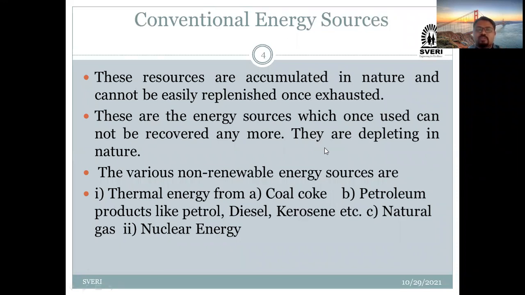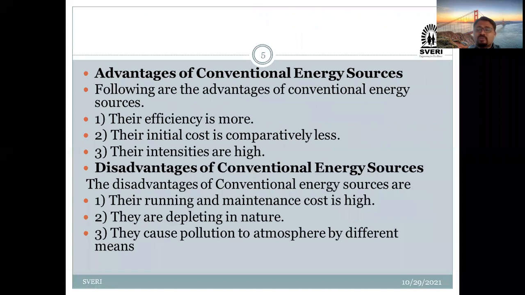Many times in MCQs they may ask a question from this particular sentence. या particular sentence मधून एखादी MCQ पण विचारलं जाऊ शकतं, that conventional energy sources are also called dash dash non-renewable energy sources. Okay. Now we are going to see their advantages and disadvantages, as it is part of our curriculum.